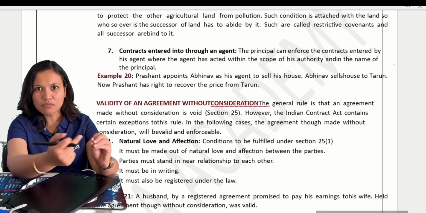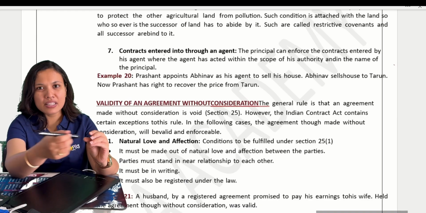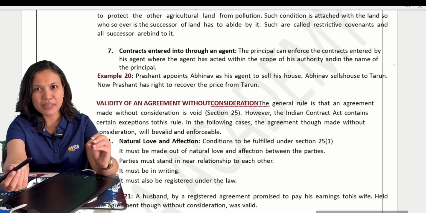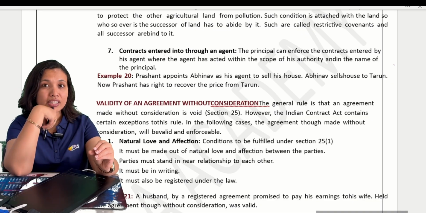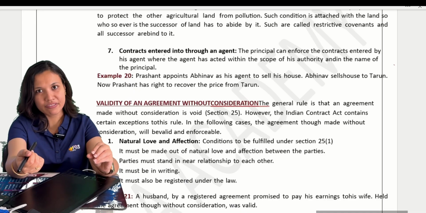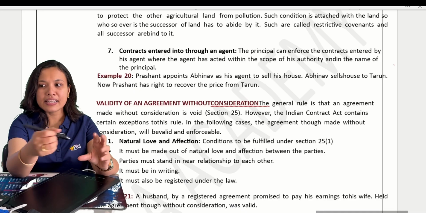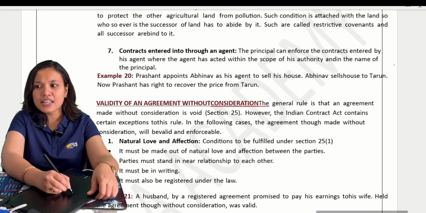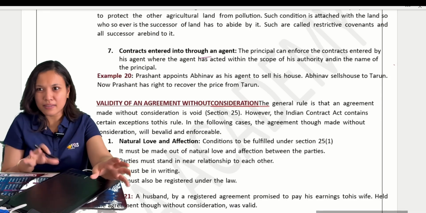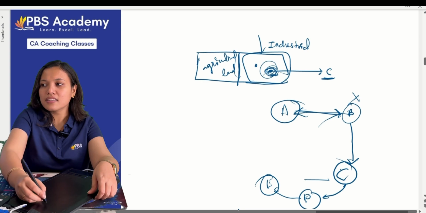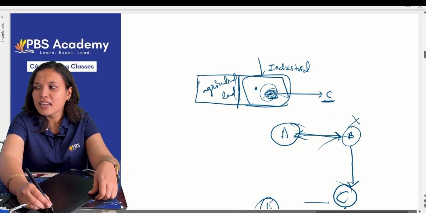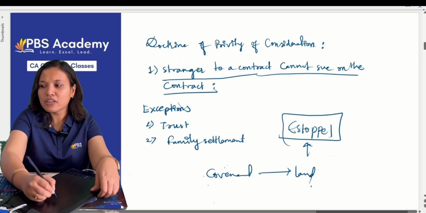Now, okay, contract between these two. He is selling the goods to this particular person. But if he does not make the payment, do I have the right to recover the amount from the customer? Yes, I do have. Okay, so any contracts happening through the agent, principal is responsible. So these are the points. Even these are the cases where third parties, even those strangers to the contracts, can sue.